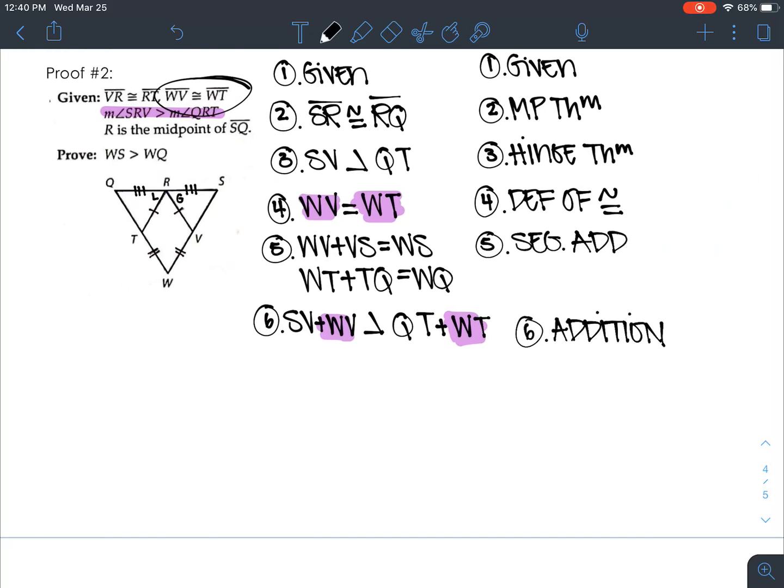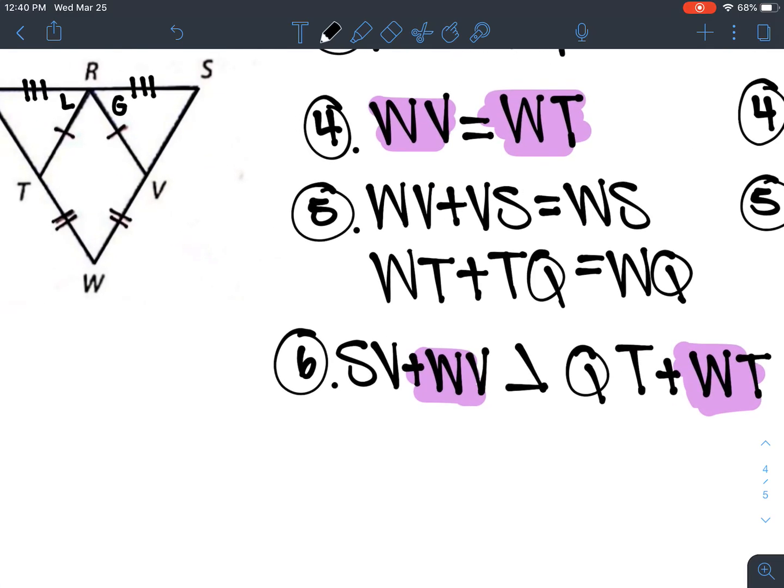Okay. So the reason why we're doing that is I now want us to look at step 5 and step 6. Take a look at what we just created: WV plus VS. VS plus WV, isn't that equal to WS? So couldn't I take that WS and plug it in for that left-hand side?